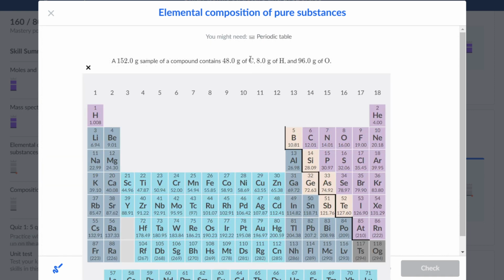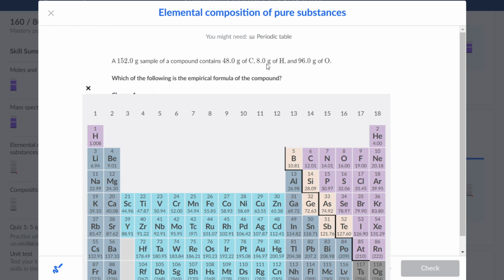With carbon, we have the mass of 48. I have a calculator beside me. So we have 48 grams of carbon, and we would divide it by the molar mass of carbon, 12.01. And that will give us 3.99669, and so on and so forth. We would typically round that to 4. So that will be 4 moles.